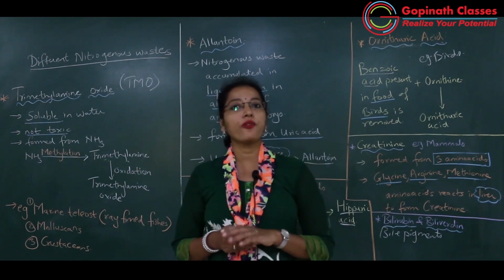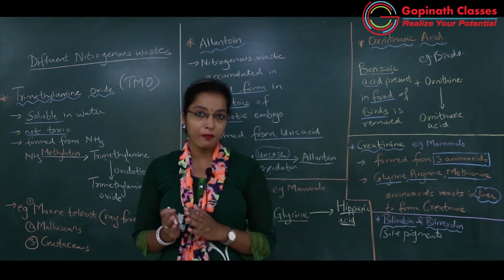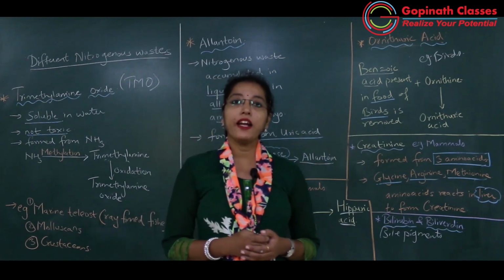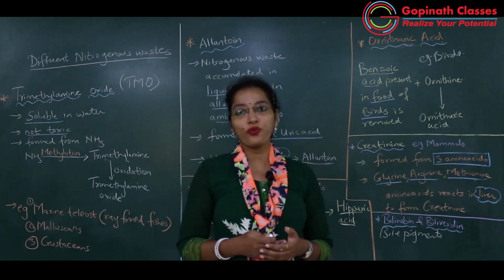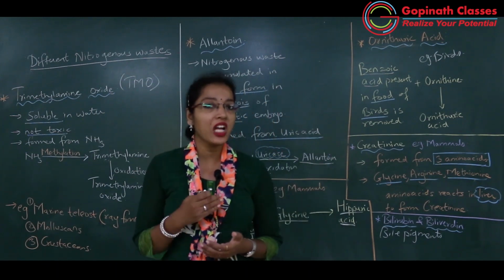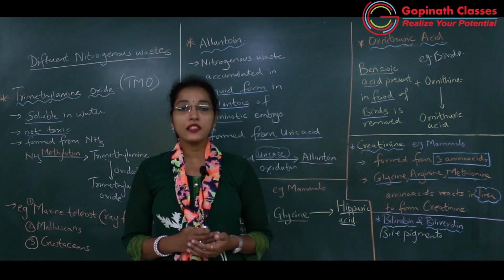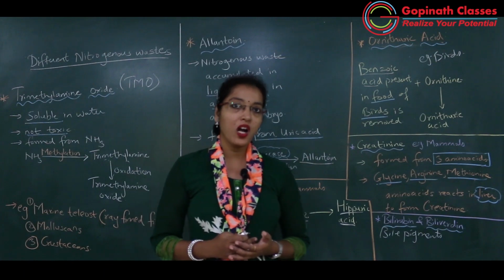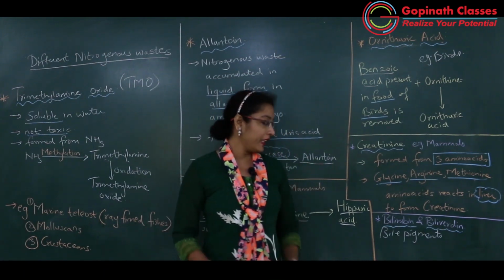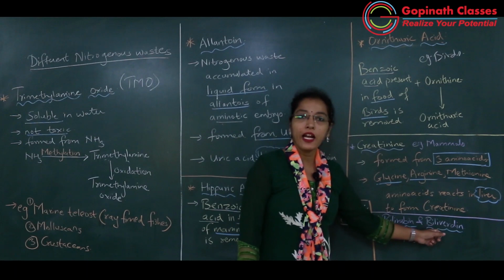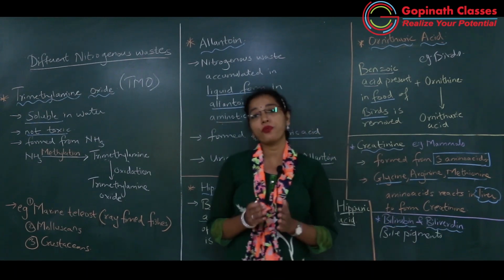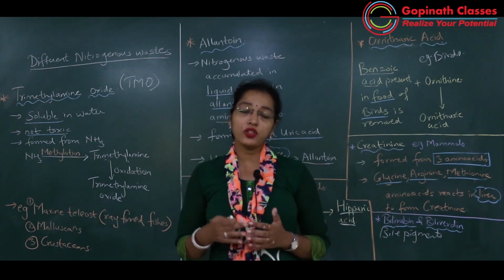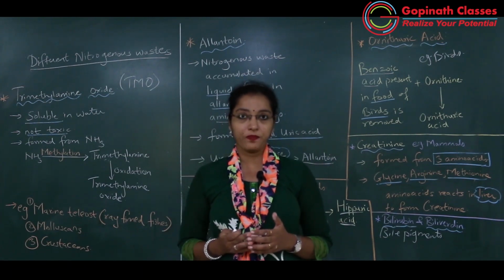when the person suffers from jaundice, what exactly happens? There is excess destruction of RBCs, and if there is excess destruction of RBCs, there will be excess breakdown of the hemoglobin. ज़्यादा हीमोग्लोबिन का ब्रेकडाउन होगा, और ज़्यादा हीमोग्लोबिन का ब्रेकडाउन हुआ तो what will be formed in more quantity? Bile pigments, bilirubin and biliverdin. Okay, so if bilirubin and biliverdin are produced in large quantity, so they will enter in the bloodstream. Got it?